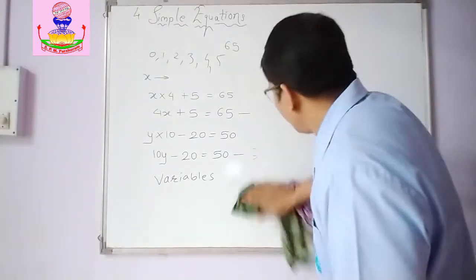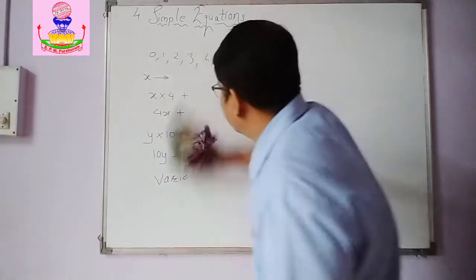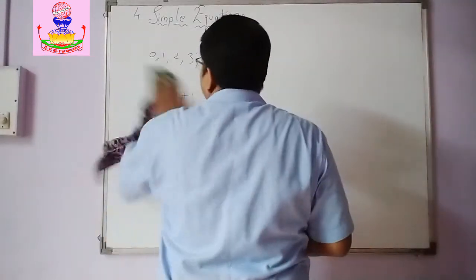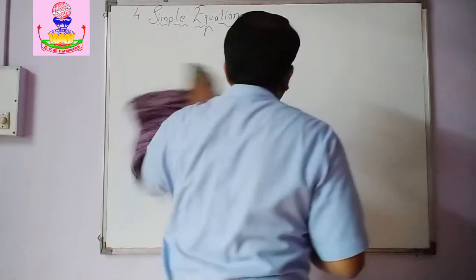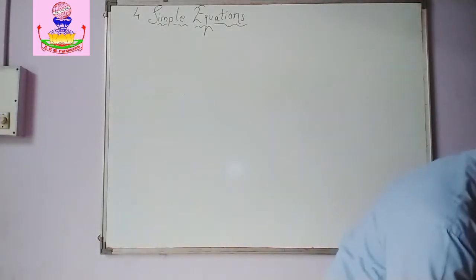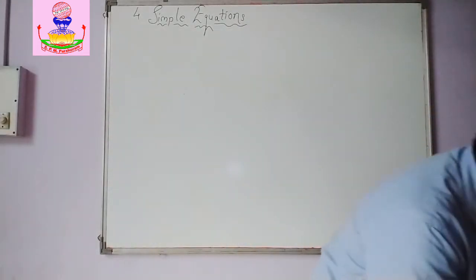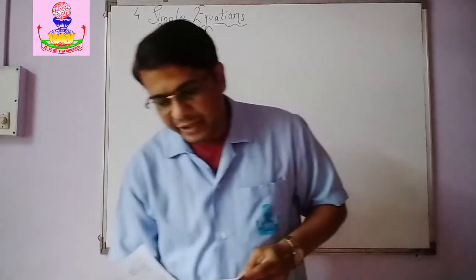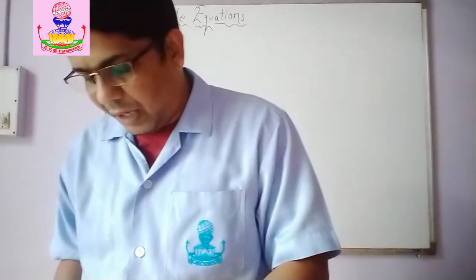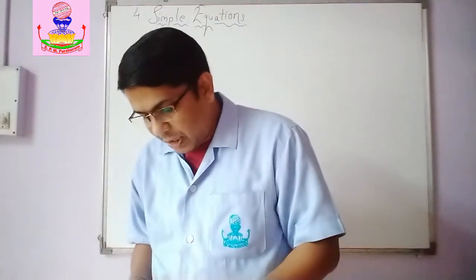Okay, now, dear students, there is a try these. So let us go for that try these on page number 78. Okay, the value of the expression 10y minus 20 depends on the value of y.